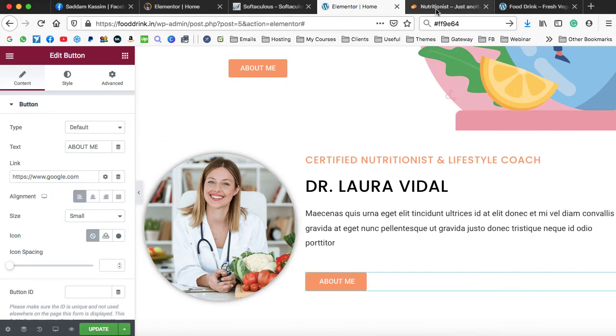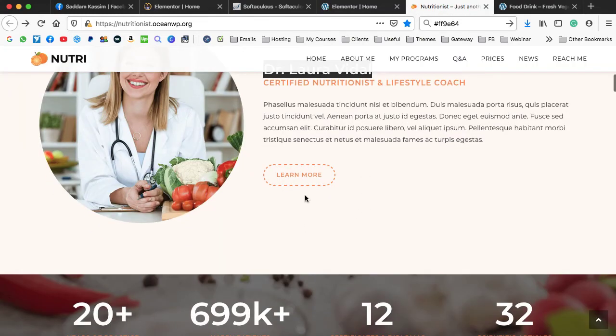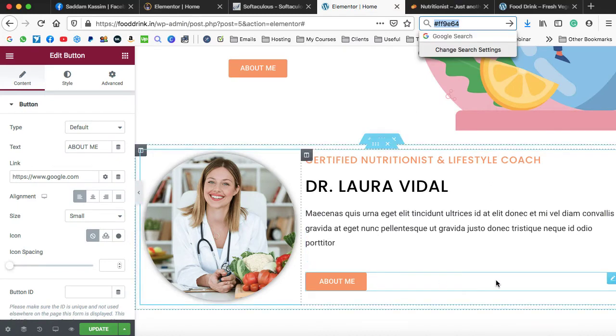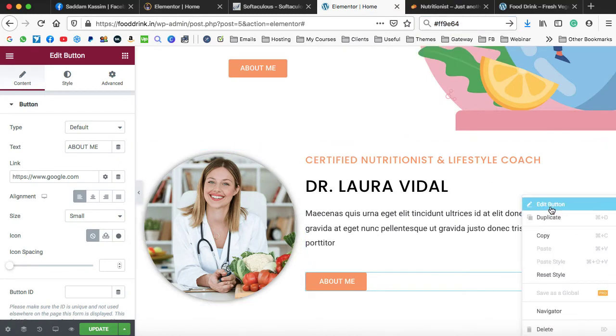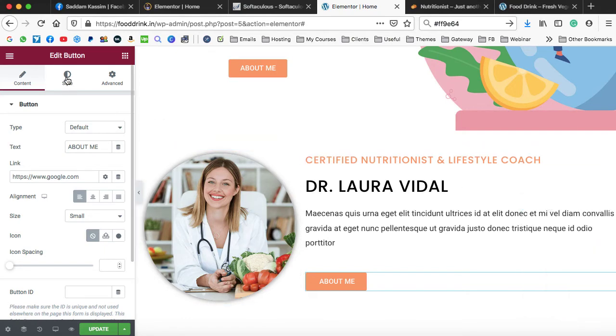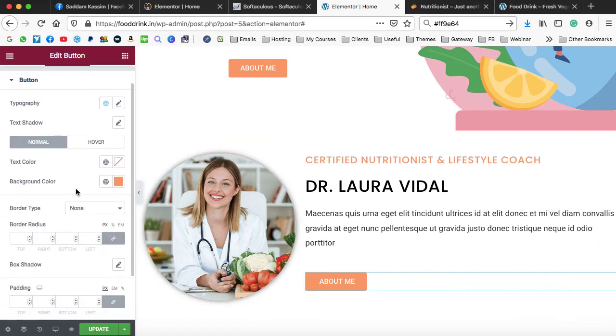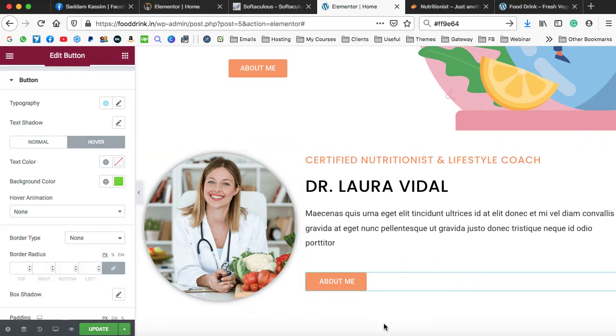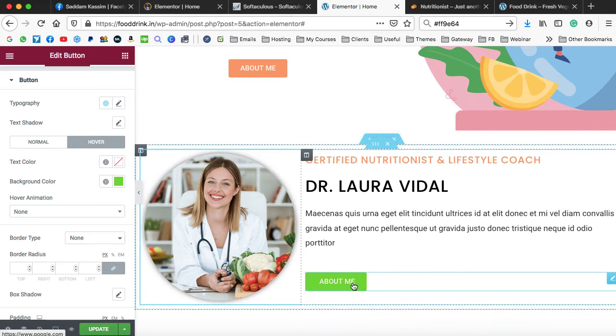Now, next thing is the button effect. Right now we can see there's a blank button, but when we put mouse on it, then it automatically fills the orange color. How can we do that? That's really simple. Firstly, I can copy my orange color code from here. Now let's go on to the button settings. It's time to jump onto the style. So right now we have two states, normal state and hover state. Normal state is the one that we have over here, and hover state means when we put mouse on it, then what should happen.